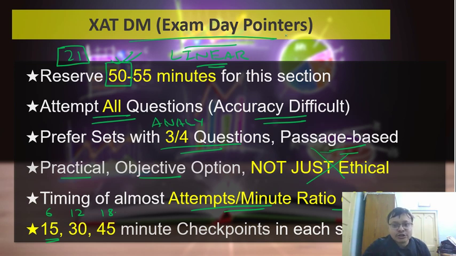The other thing is, do you attempt more of passage-based DM versus quantitative DM? Only if you're good with DILR, go for quantitative DM. Otherwise, especially those of you who are very good with verbal but not so good with quants and DILR, try and restrict yourself first to VRC type, that is passage-based DM, which is very similar to what you do in critical reasoning, because that is something you're good at. So always play to your strengths in the paper.